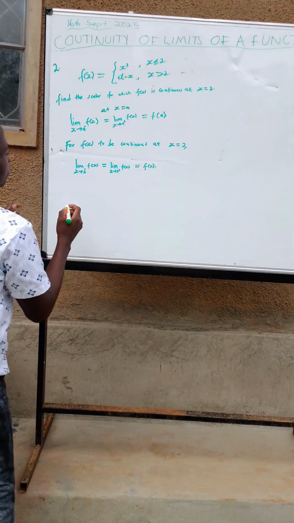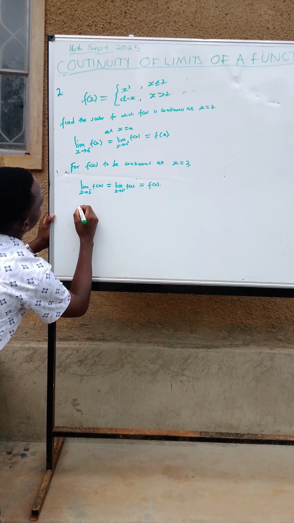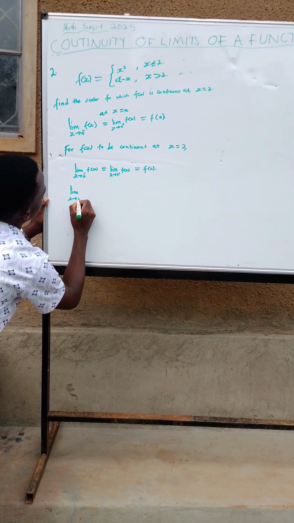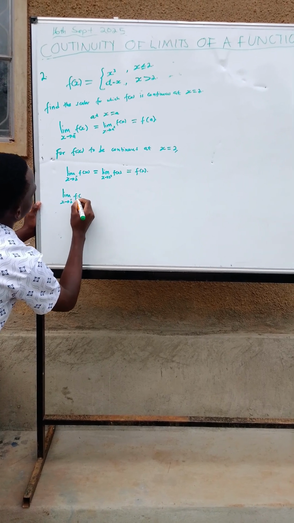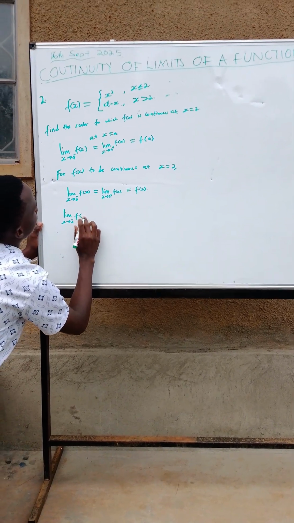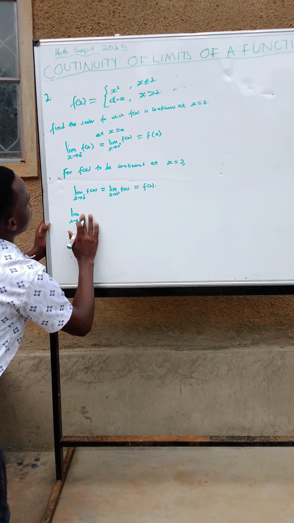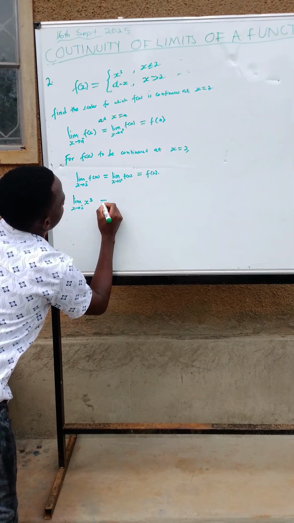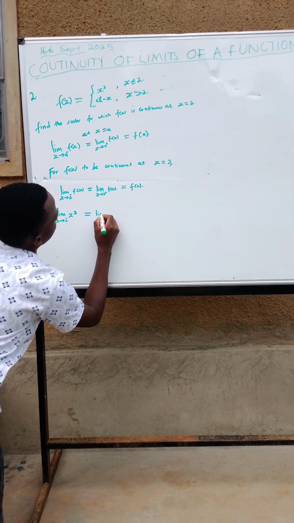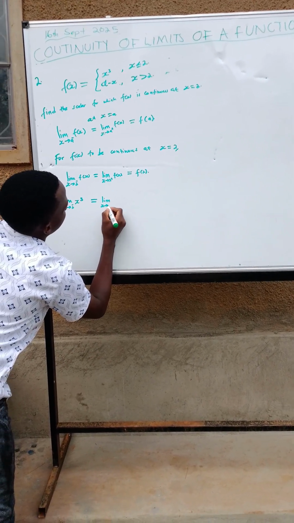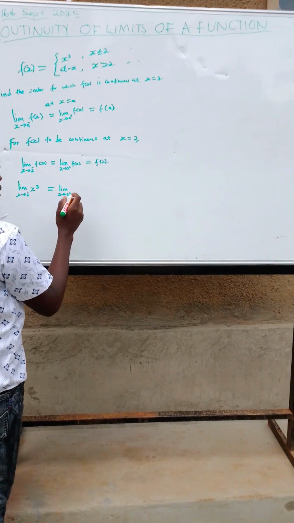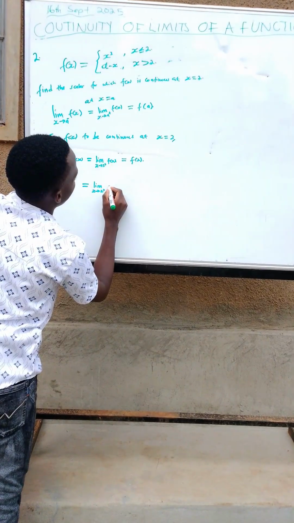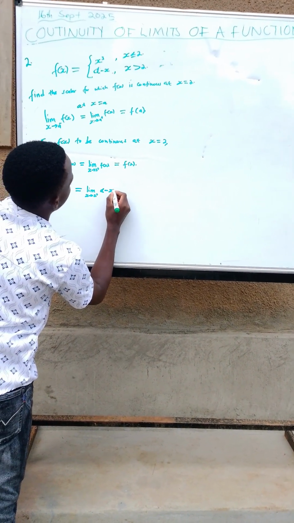Then here we have the limit of a function as x approaches 2, the left-hand limit. We substitute x cubed, is equal to the right-hand limit as x approaches 2, which is alpha minus x.